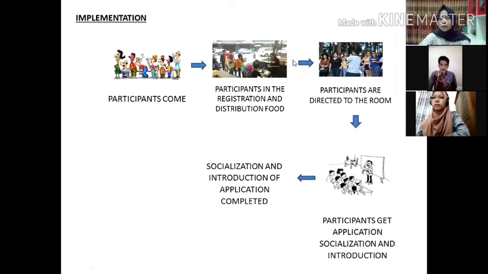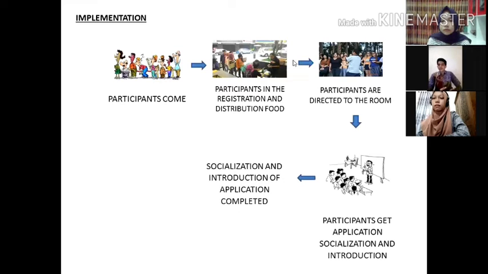Okay, right now I want to explain about the prototype of the implementation. First, participants come and prepare for the socialization and introduction implementation. After that, participants go through registration and food distribution.